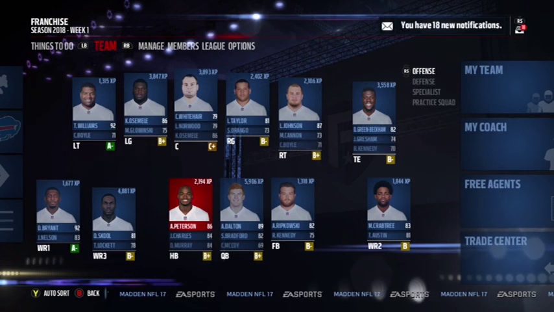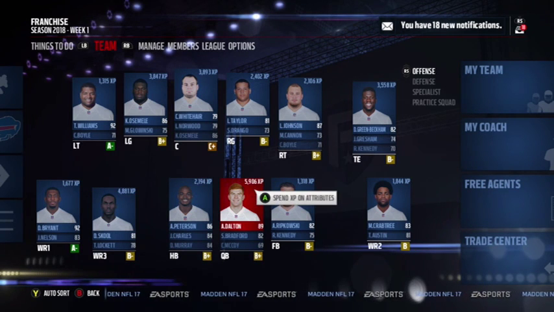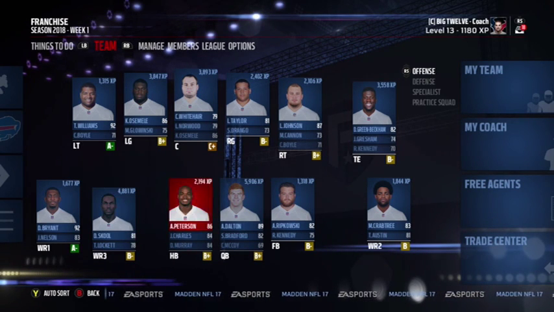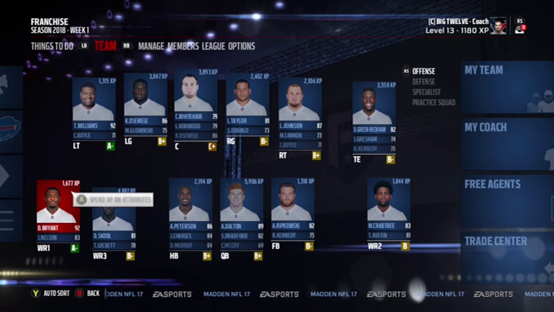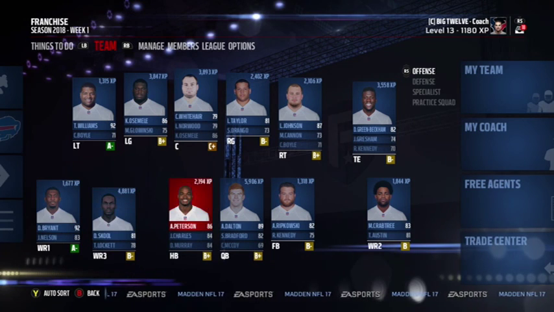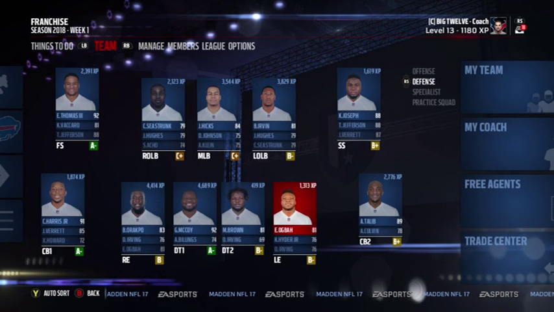So offensively, this is what the team's looking like. Andy Dalton is my starting quarterback again. My running backs all stay the same. They're all getting pretty old, though. A lot of players on this team are getting old, wide receivers included. But they're still pretty good. They got some gas left in the tank to make a Super Bowl run.